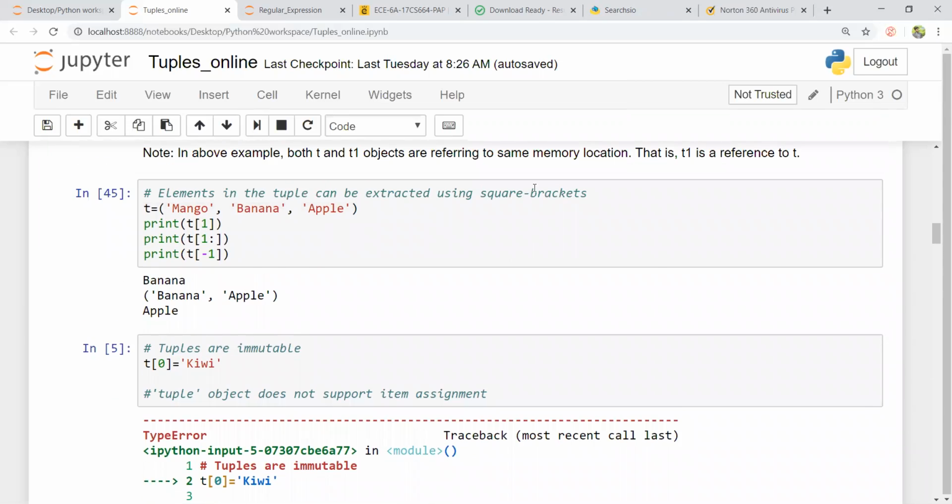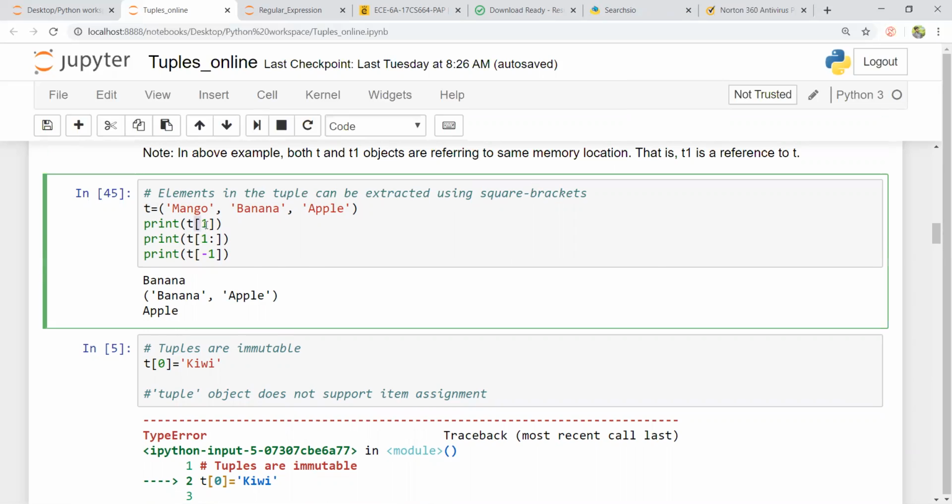Elements in the tuple can be extracted using square brackets. This follows a zeroth index. So this is the zeroth index, this is the first index, and this is the second index. Very similar to your list, like how you extracted elements or did string slicing in your previous video. Likewise, you can deal with the same concepts here while extracting the elements of the tuple.